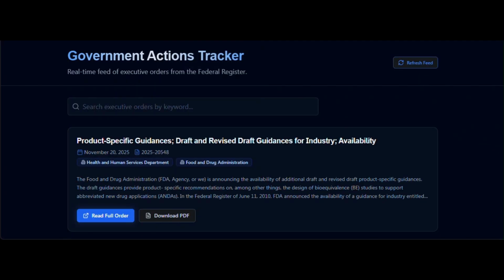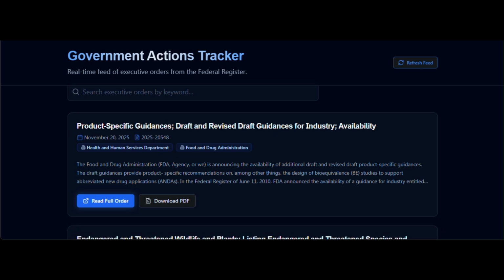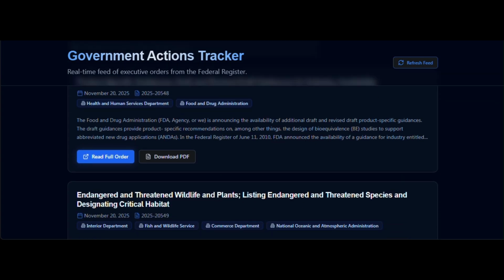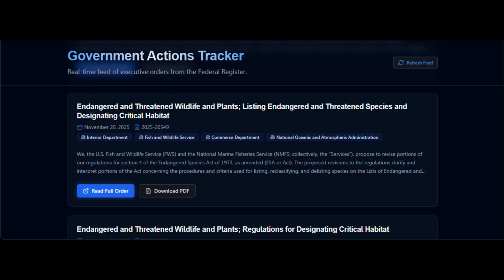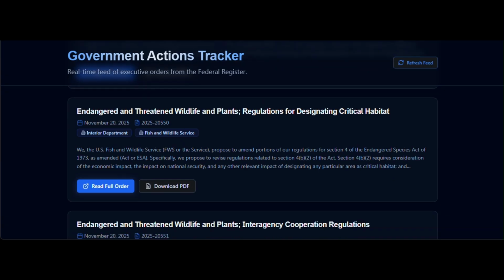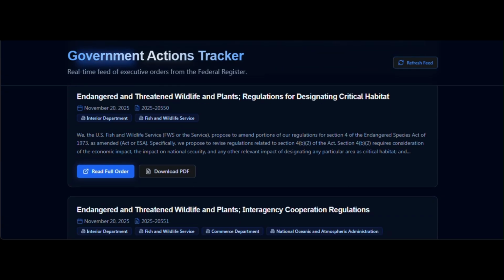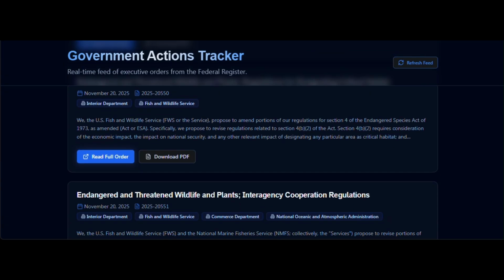We are now on the Government Actions page, which monitors executive orders and federal policy changes in real time. Users can browse over 100 recent executive orders from the Federal Register, with filtering by date range, agency, and search terms. Each order displays its document number, title, abstract, publication date, signing date, president, and agency. Direct links to official Federal Register documents ensure transparency and verifiability.